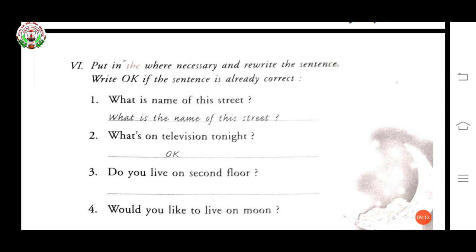See the first sentence. What is name of this street? So your answer is: what is the name of this street? Now see the second one. What's on television tonight? No need to put the, that is okay.